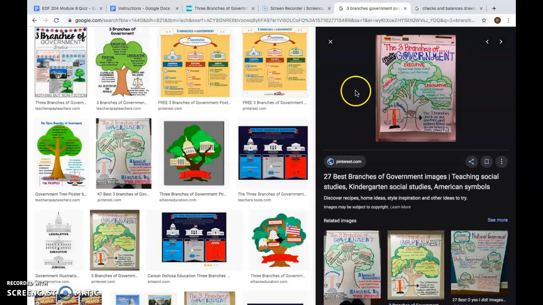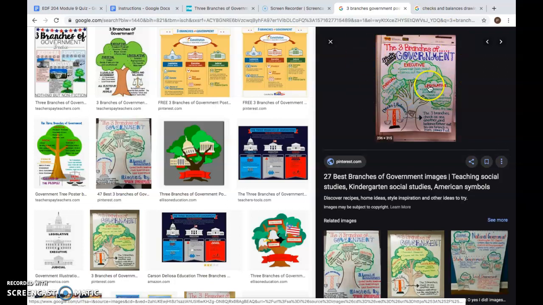Now, some of my ideas that I've found on Google that you might want to do: on this one, it has the three branches of government shown like a tree, and the branches are actual branches of the tree, and it has some of the duties in the leaves of each branch of what those branches do. It also has a little bit about checks and balances down here at the bottom. So there's one idea of what you could do.